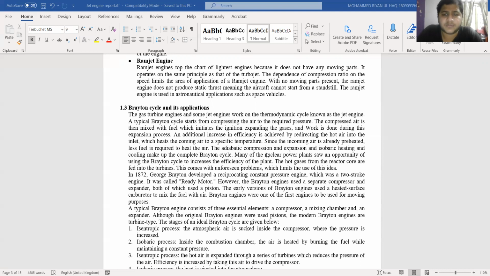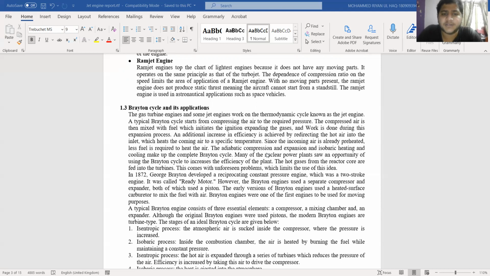We can also increase the efficiency by directing this hot air into the inlet, which preheats the incoming air to a specific temperature. Since the incoming air is already preheated, less work has to be done on it.